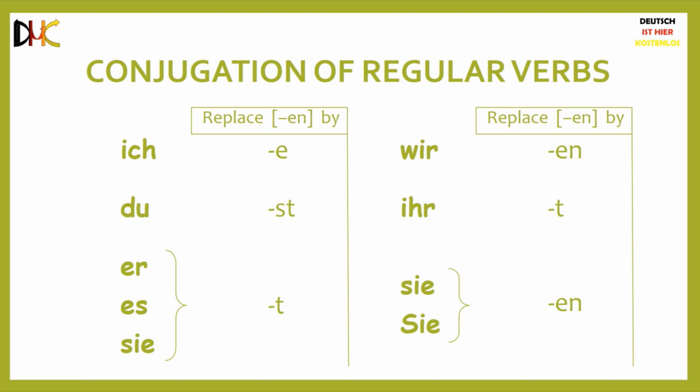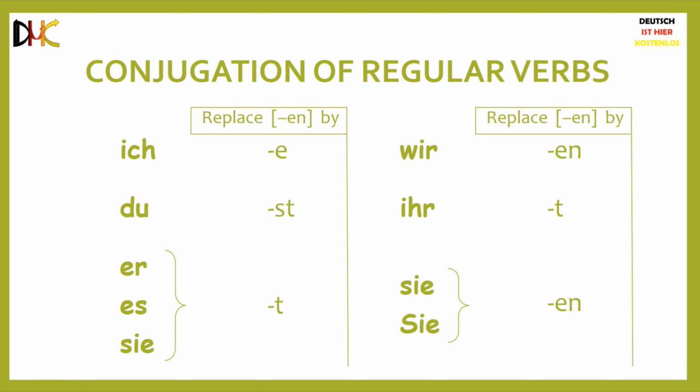When the subject pronoun is sie or capital Sie, once again you use the same ending as that of its infinitive form, same as wir. Also, er, sie, es will always use the same conjugated form no matter what. They're just one set of pronouns. It is the same with sie and capital Sie. They will always use the same conjugated form of the verb.